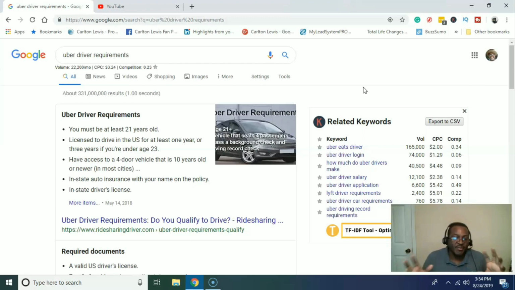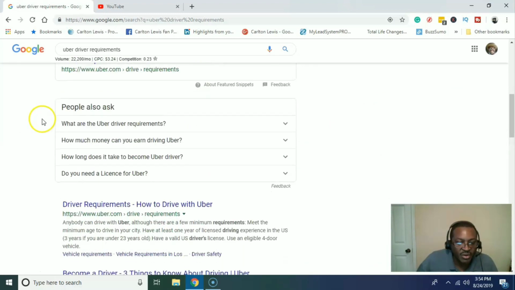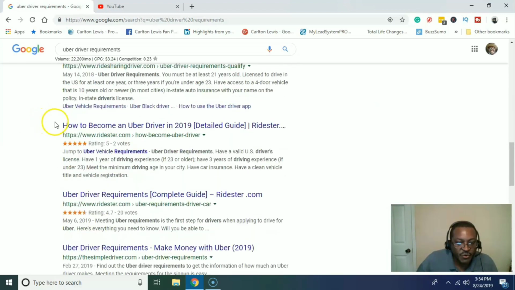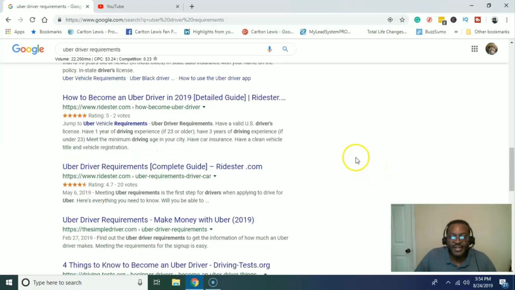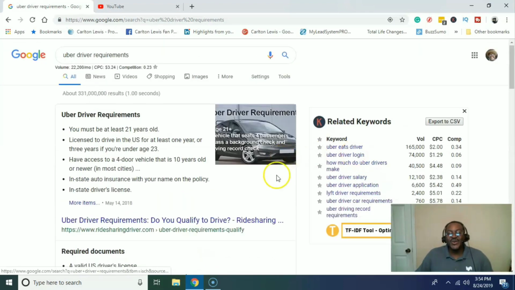So I'll make it a playlist that way you guys can see it, because my goal is to get this thing to rank over here on this first page. Because if you're showing on page 3 or page 4, you're kind of wasting your time. So my goal is to get it on the first page and start siphoning some of this traffic, this 22,000 searches per month.